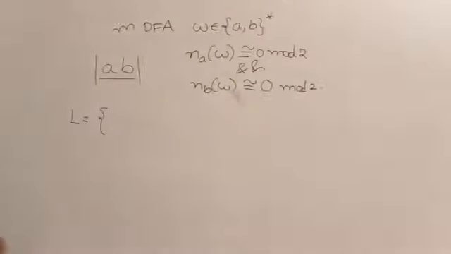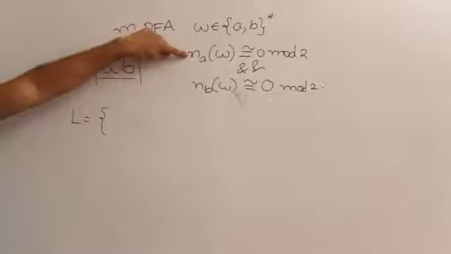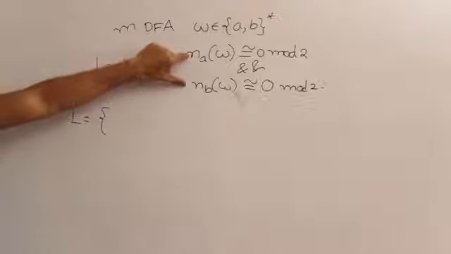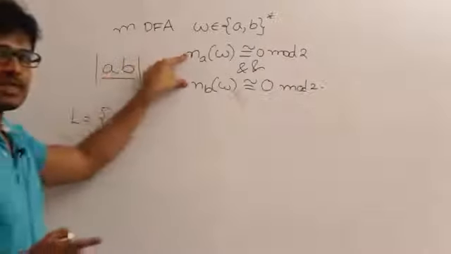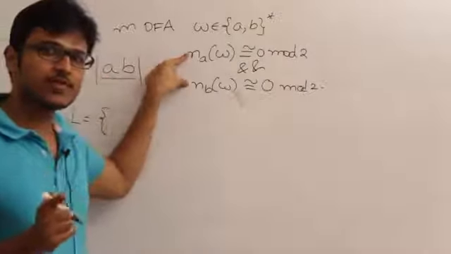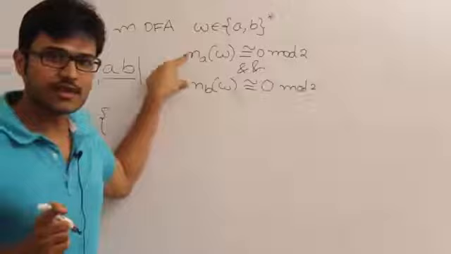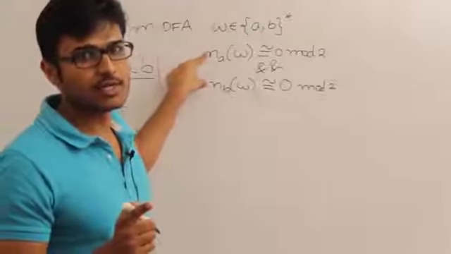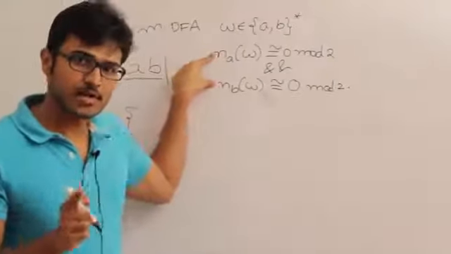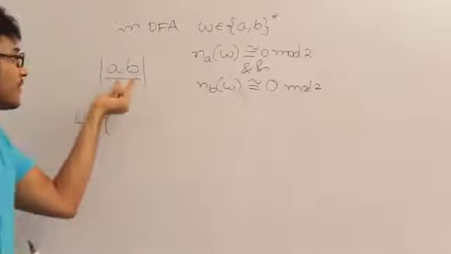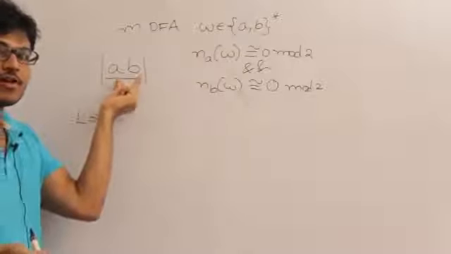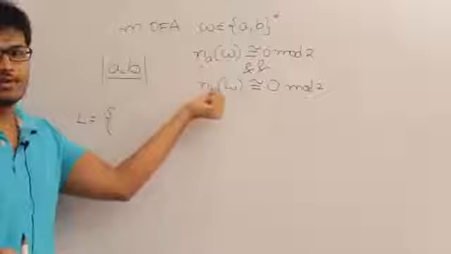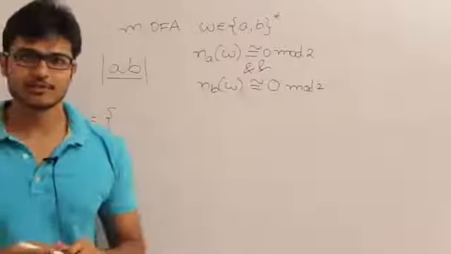Which means if the string is going to contain an even number of A's and an even number of B's, definitely the length of the string is going to be even, but the reverse is not true, which means every even length string need not contain an even number of A's and an even number of B's. Try to understand this point.